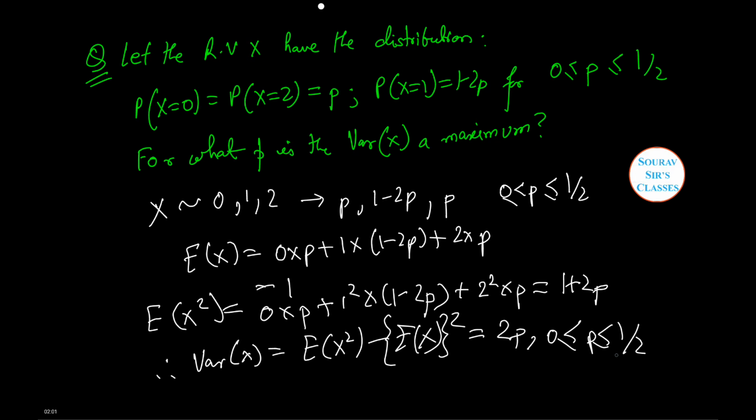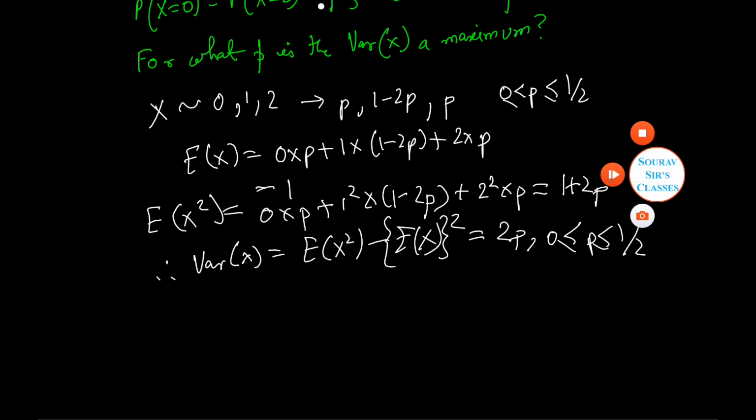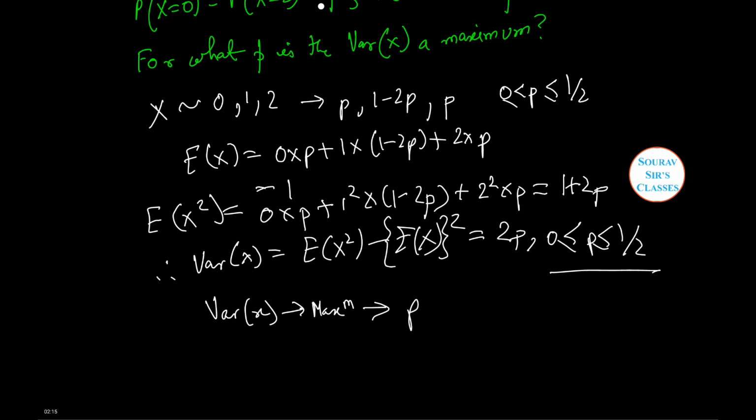Obviously for p between 0 and half, that is, when this limit persists, the variance of x is maximum when p is equal to half. Therefore variance of x max equals 2 into half, which is equal to 1.